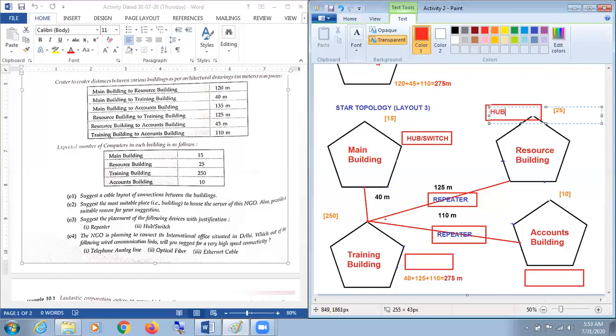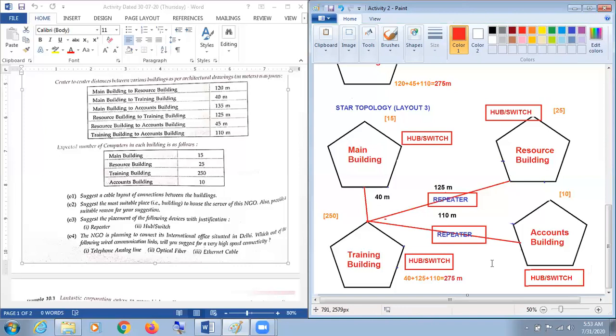So we are writing here hub and switch, hub and switch, hub and switch. Very good. Again I am writing hub and switch. Okay, this process is complete, I think. So the third question, the E3 part, is also done.